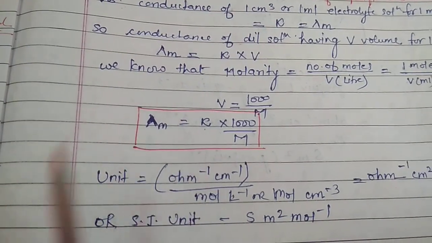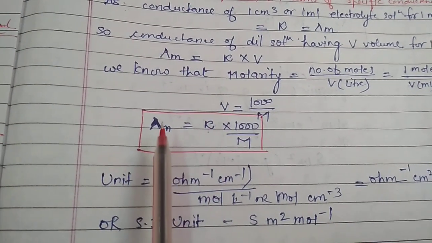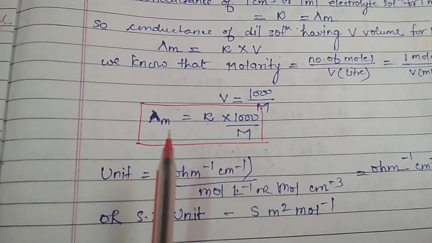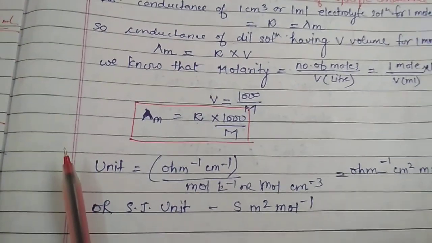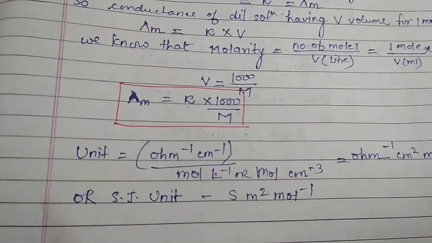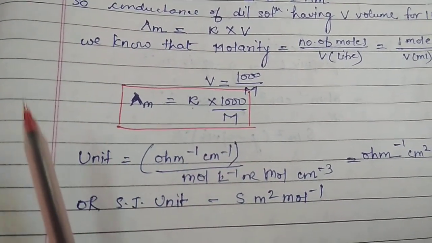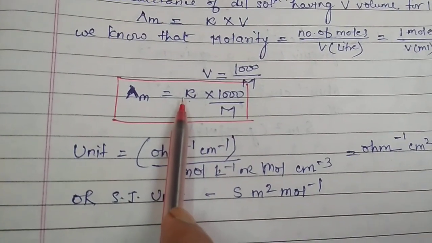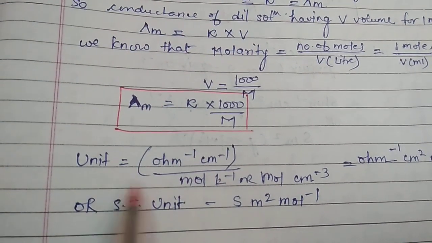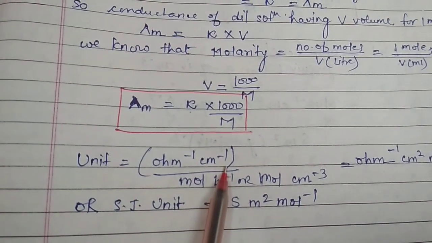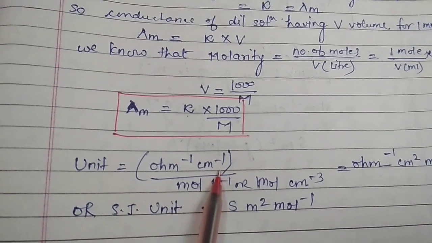Now let's see the units. Units are very important. They are being asked in 1 mark questions in your board examination. That are very common and very simple also. If the concept is clear, you would be able to calculate yourself. What is kappa? Kappa's unit is ohm inverse, centimeter inverse. That we have just calculated.